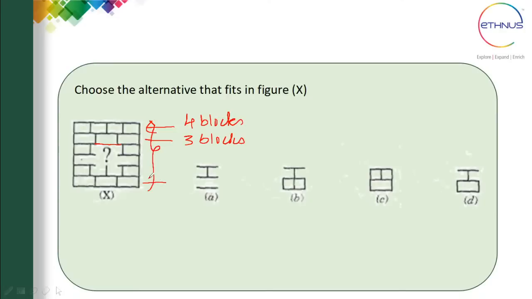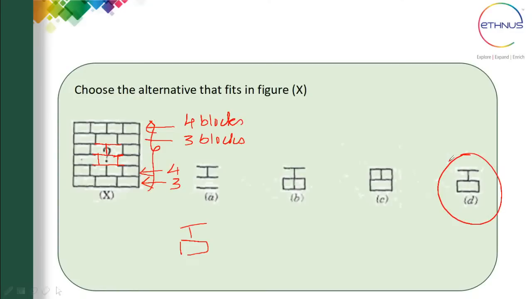And in the last one there are 3 blocks, and here there are 4 blocks. So it should be something like 4, 3, 4, 3, 4, 3. So definitely after 3 you should have 4 here. If I draw one line, you will again have 3. So you need something like this, where you have a square and a line like this. So the correct answer is option D, which exactly fits in here.